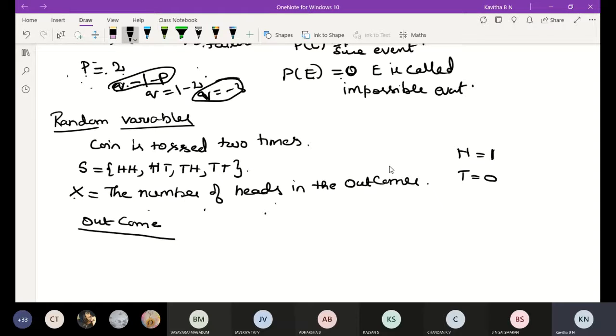But for the number of tails in the outcomes, we have to take T equal to 1 and H equal to 0. Understood? Here the condition is what? For the number of heads in the outcomes, we are taking head equal to 1 and T equal to 0.